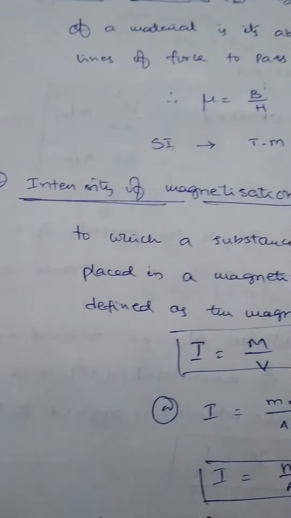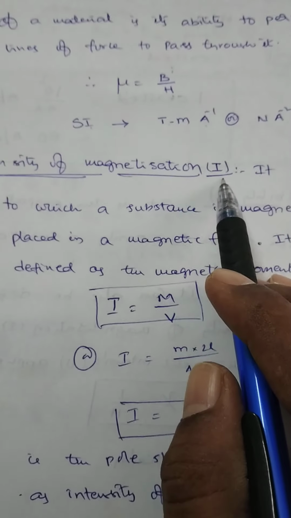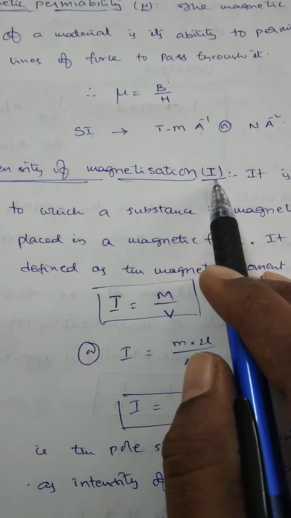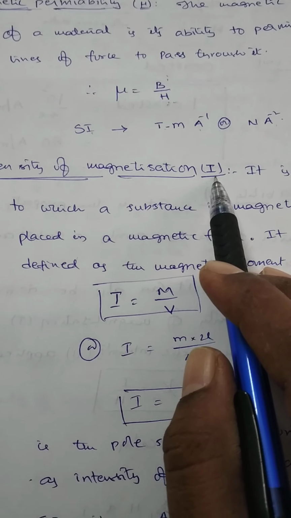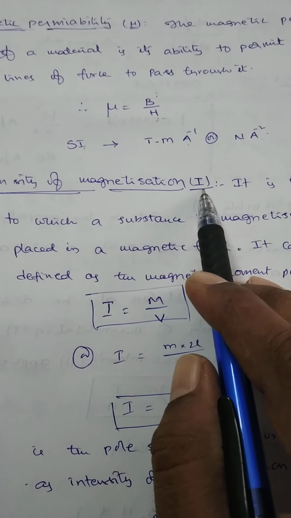Okay. So next, what is meant by intensity of magnetization I? Intensity of magnetization means when a bar magnet or a bar magnetic material is kept within an external magnetic field, after some time it becomes magnetized.